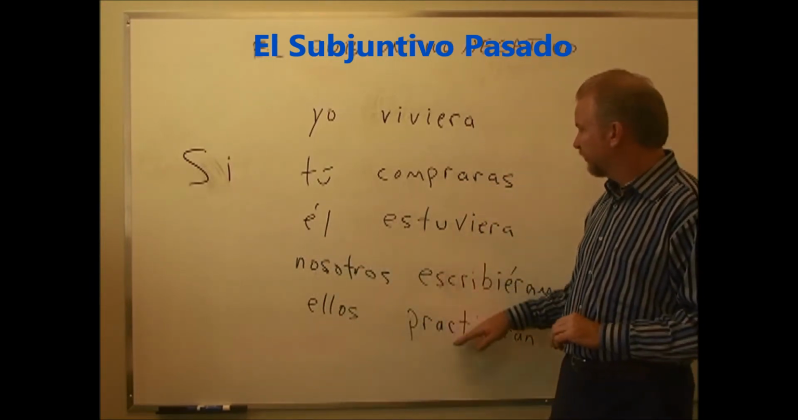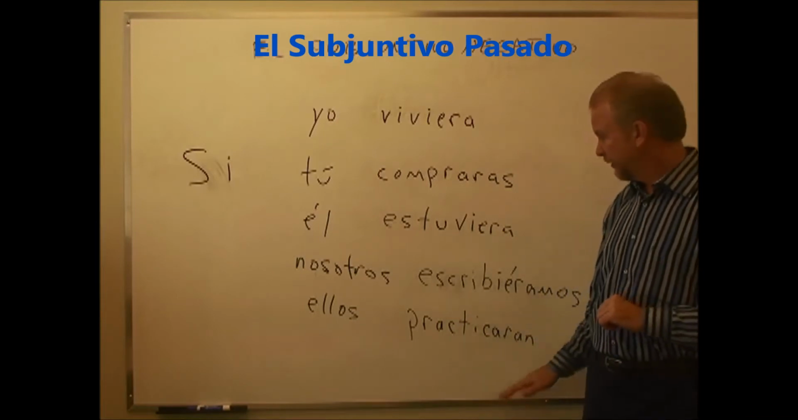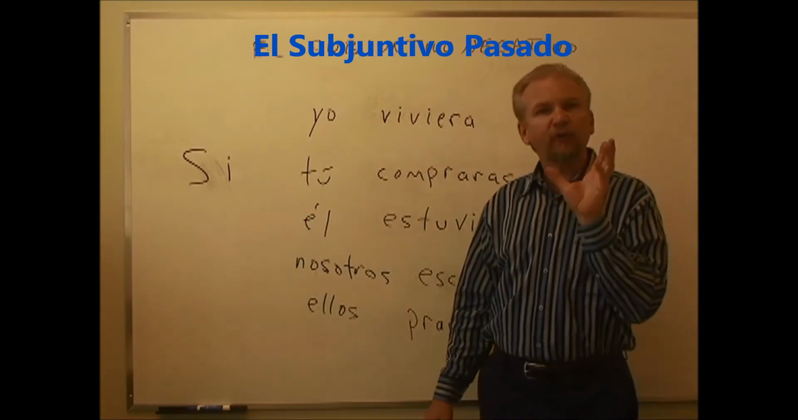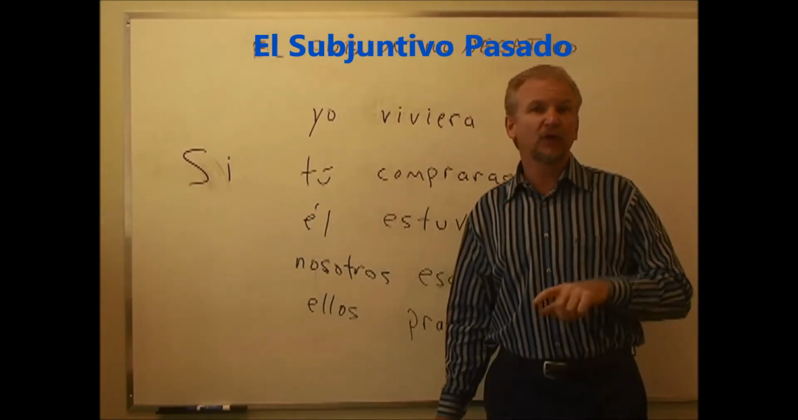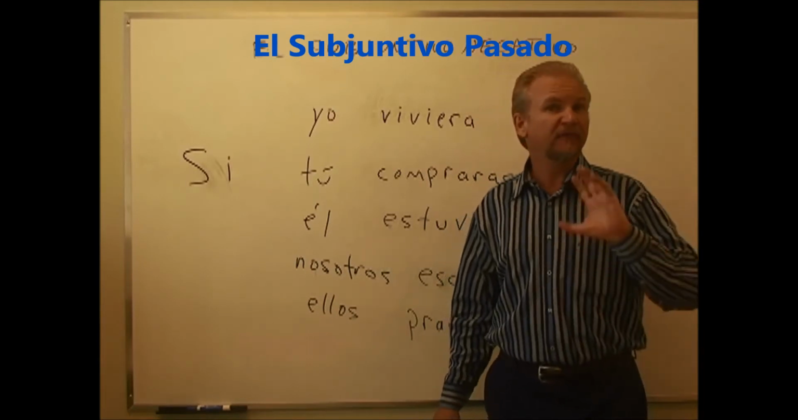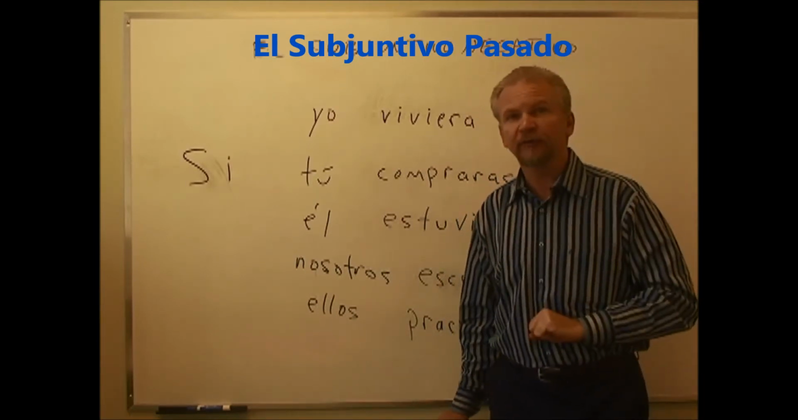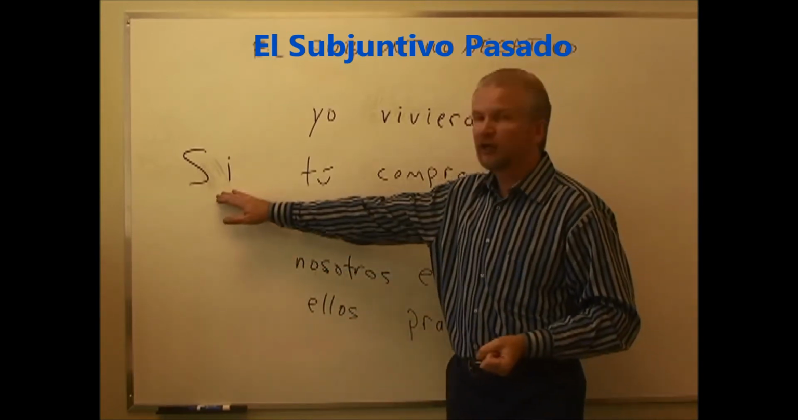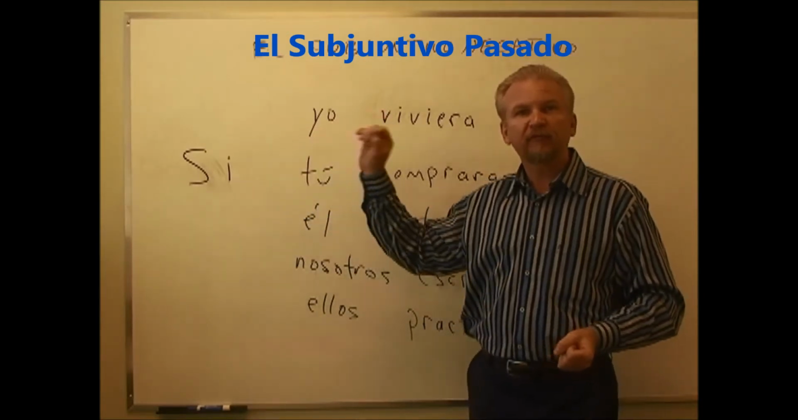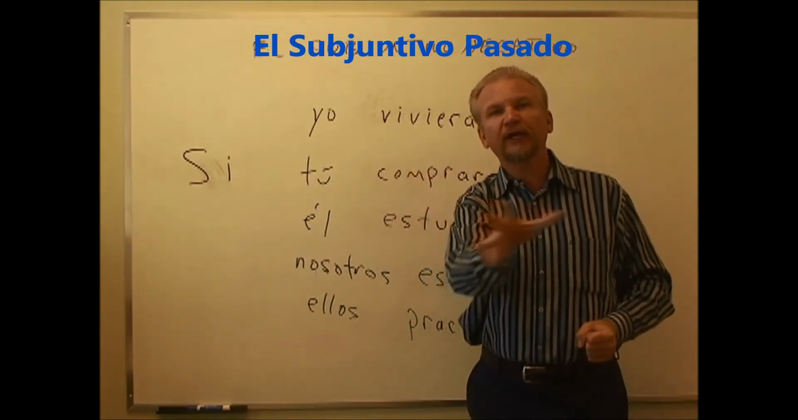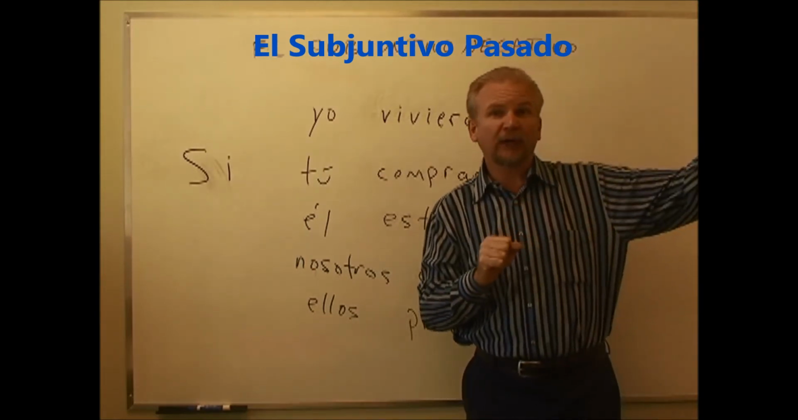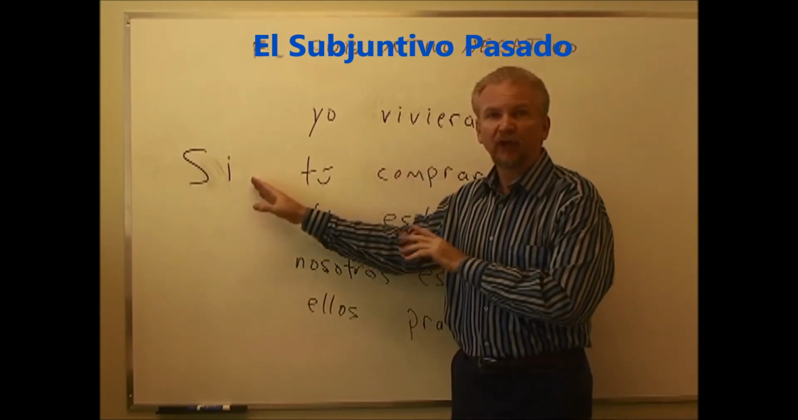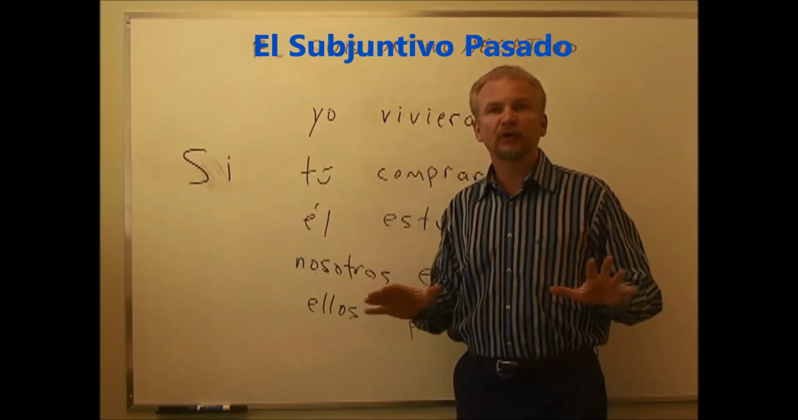Él estuviera, escribiéramos. So I've mixed up some of the irregular and regular forms together. But the important thing is, si yo fuera un buen estudiante, yo pasaría el curso. If I was, or if I were a good student, I would pass the course. Right? Si yo fuera. The if clause. When we have that if clause, if I were rich, si yo fuera rico, yo compraría una casa. I would buy a house. So the first verb following the if clause is put in the negative subjunctive form.